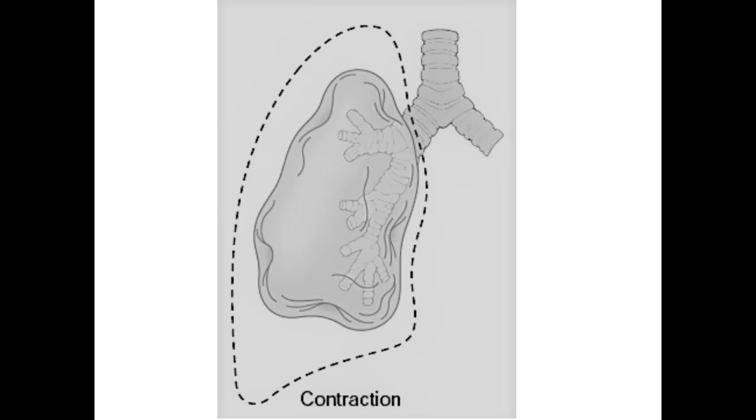So diagram of contraction atelectasis. So you can see some fibrotic bands are there at the periphery of the lung, and the lung has collapsed.